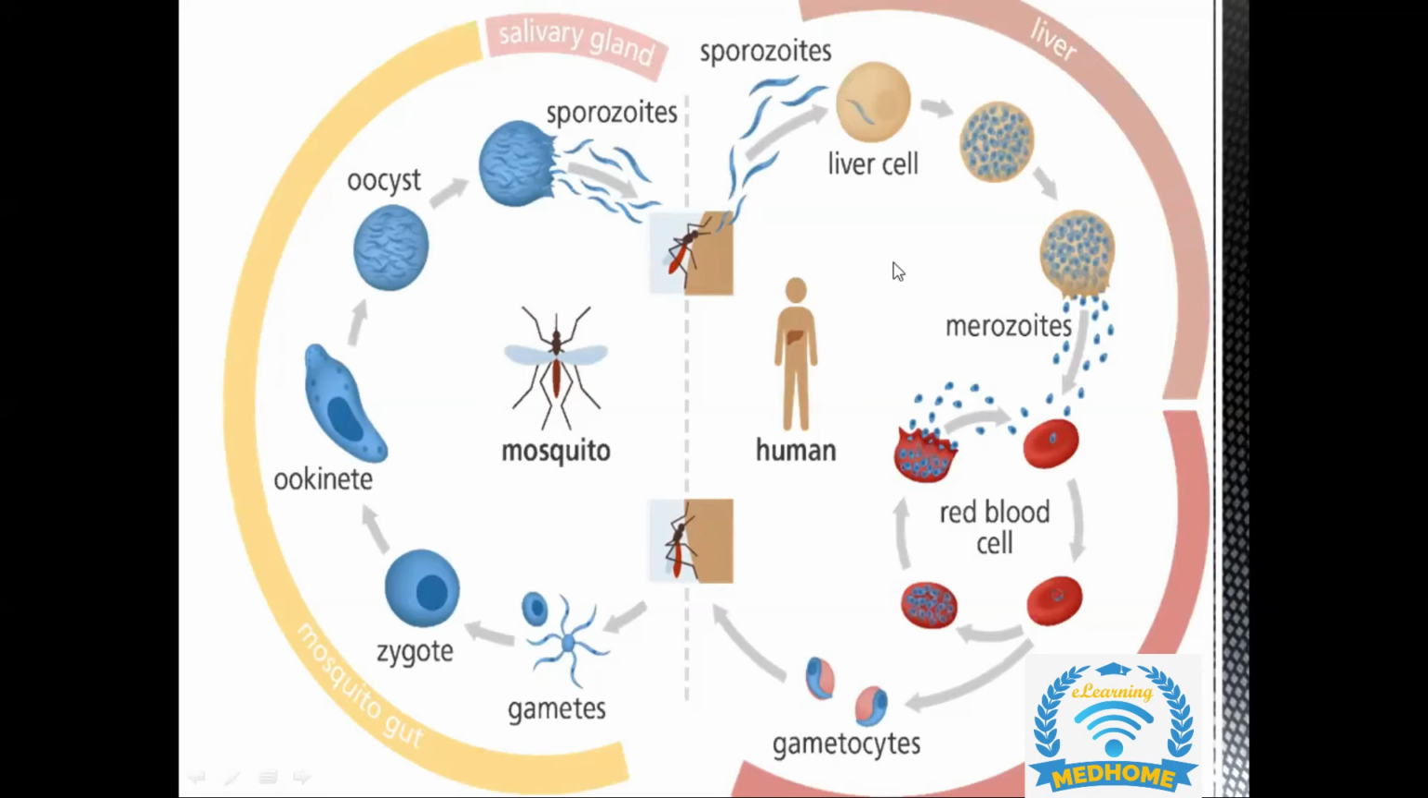First of all, any person, especially a female, who has been bitten by the sporozoite form of the female mosquito, it goes into the liver. In the liver, it divides itself.